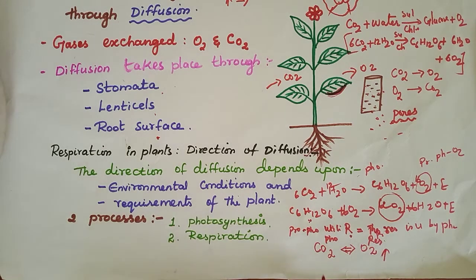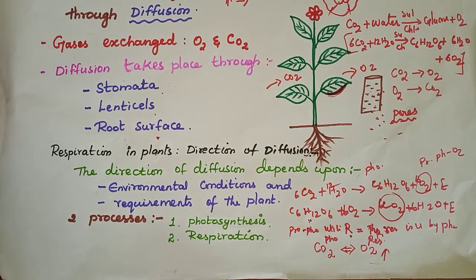So during daytime, the plants are releasing more oxygen, and during respiration at night time, carbon dioxide diffuses into the environment. So the plants need more and more carbon dioxide, and if they want to do respiration, they need oxygen also. Clear? Okay, good.